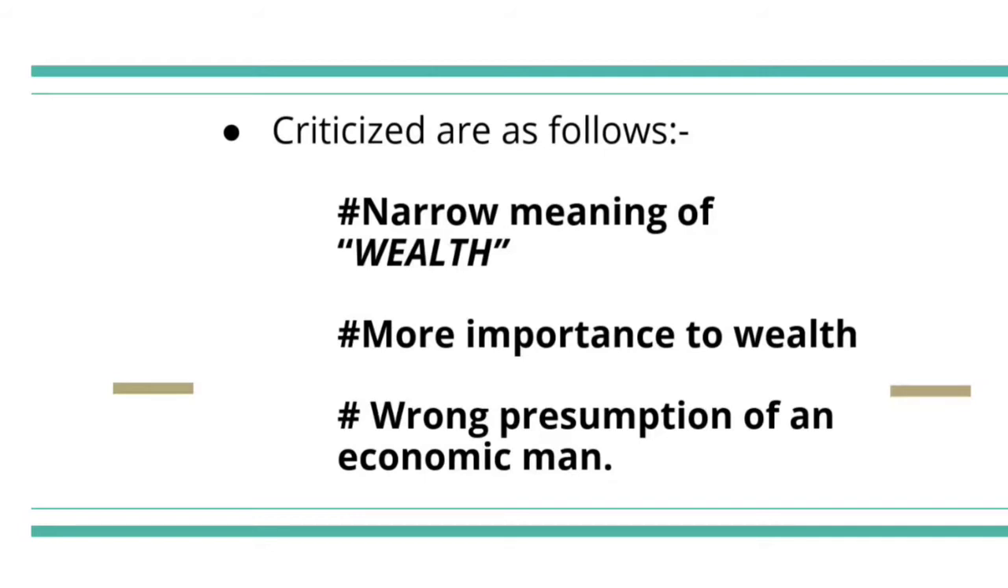Second is too much importance to wealth. In this definition, he gave too much importance to material wealth and ignored the human welfare aspect and moral values. And the last one is wrong presumption of an economic man. In this definition, he presupposed the existence of an economic man whose sole motivating force is his own economic interest. But in reality, we hardly find this type of economic man.